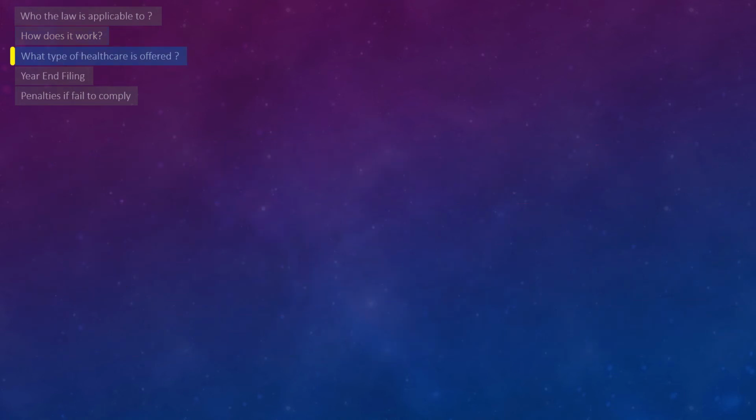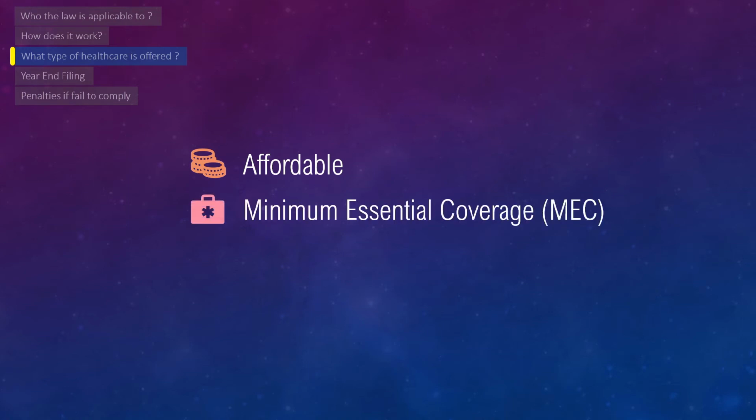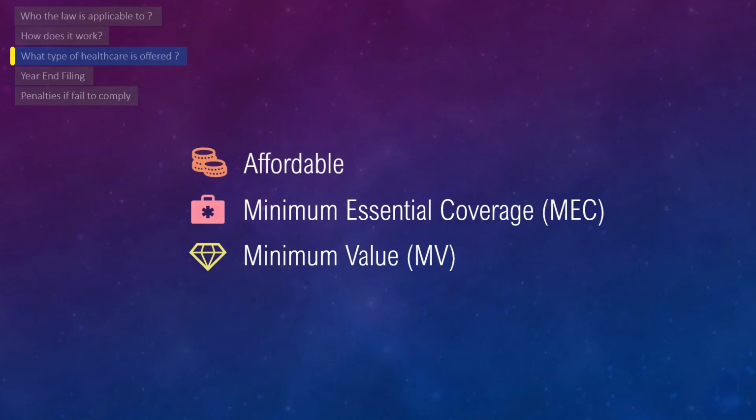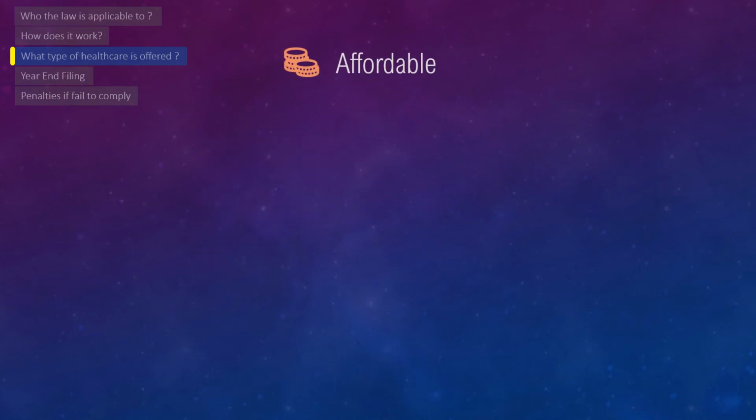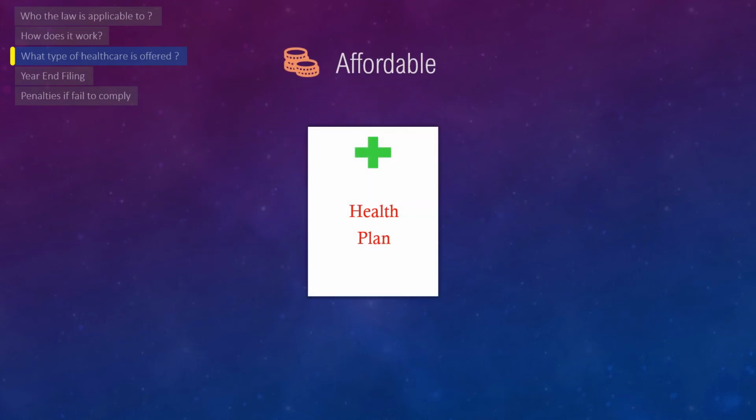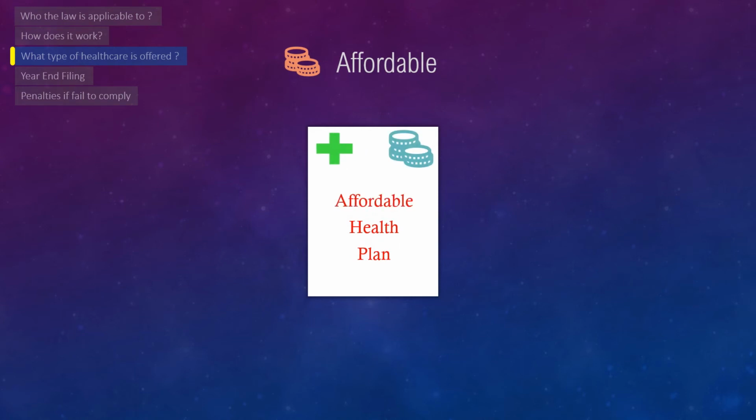Next, what type of health coverage should be offered? As per ACA guidelines, it should have 3 characteristics. It should be affordable. It should offer minimum essential coverage, or MEC. It should be of minimum value, or MV. First, affordability, which indicates if the health plan offered is affordable as per ACA guidelines.